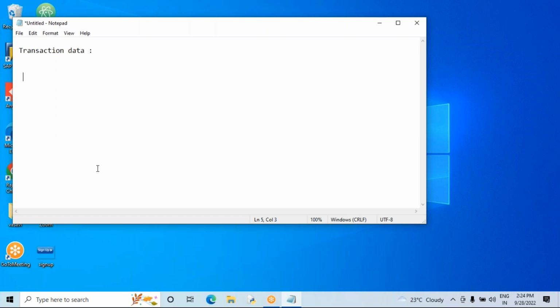In the same way, we have 2 types of purchase documents. Now tell me, what are the 2 types of purchase documents? One is the internal purchase document, and the second one is the external purchase document.